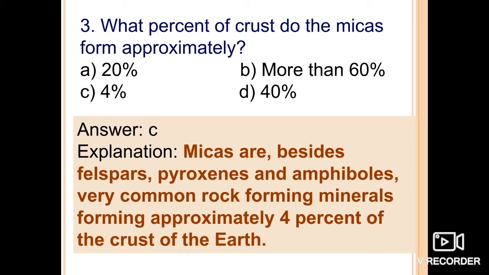Sorry, 4%. So that's the proportion or the percentage of mica, that is 4%. So option C is the right answer.